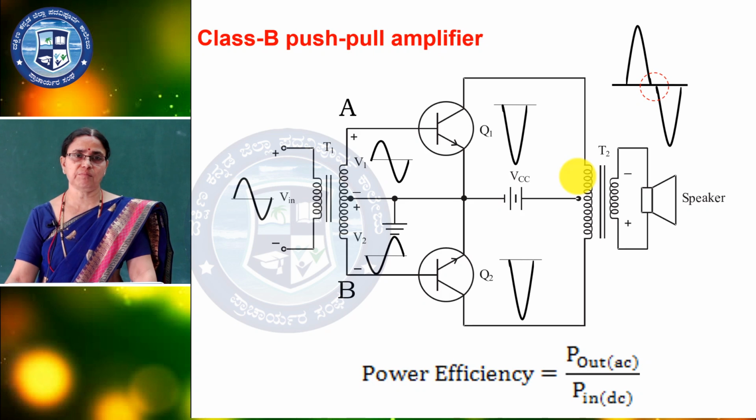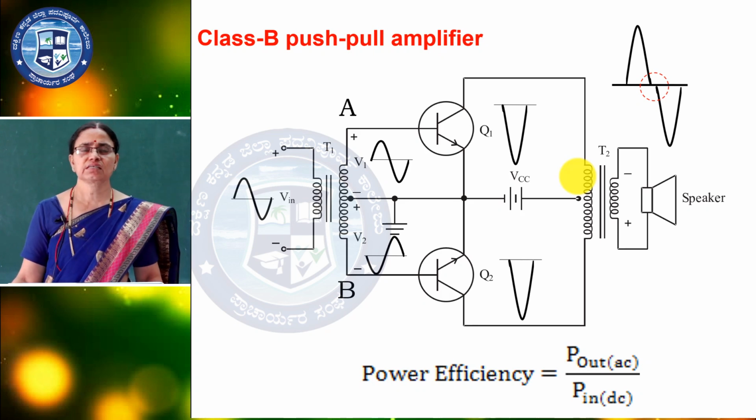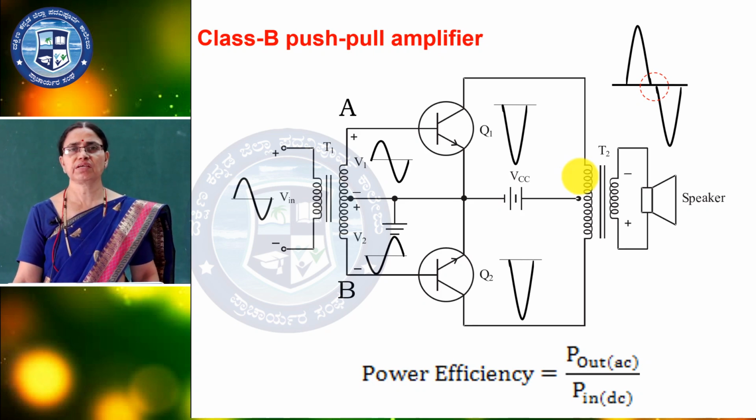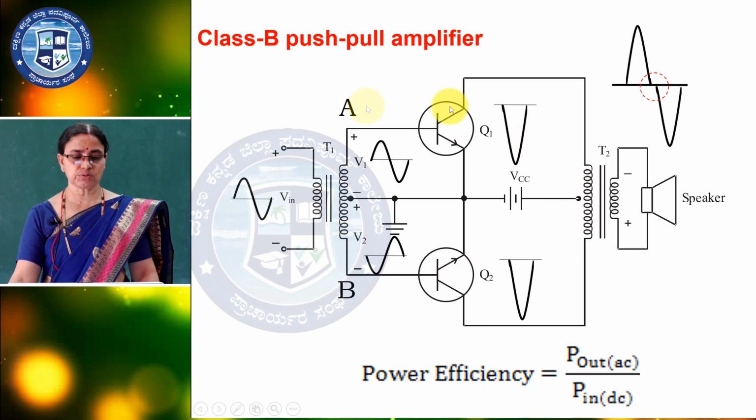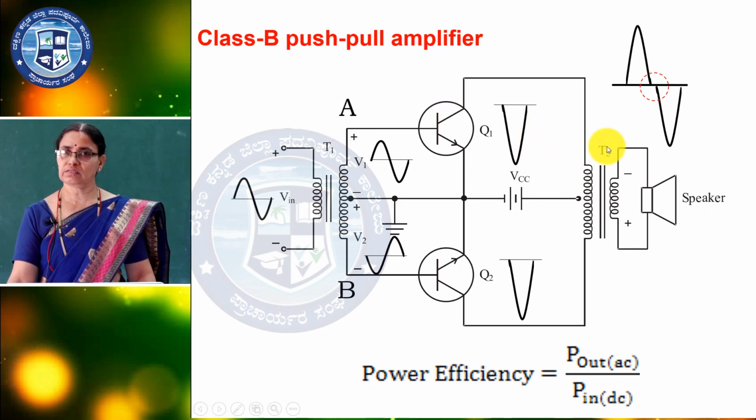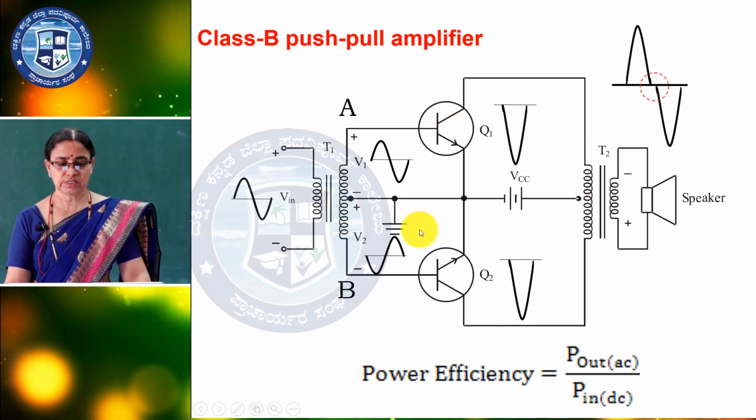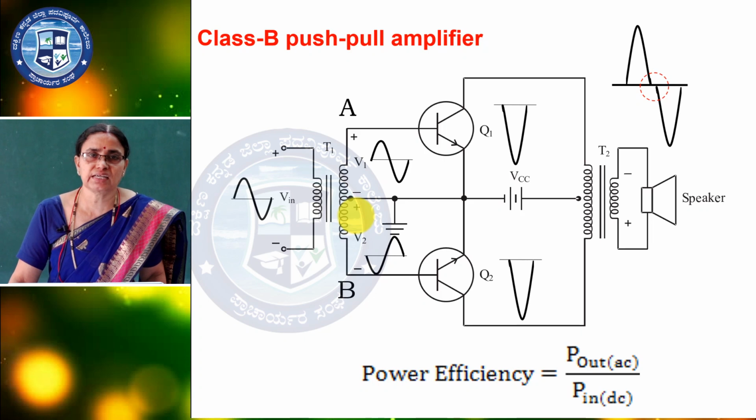Now, in the class B amplifier, the output is only half of the input cycle, clear? Here you have to note T1 and T2 are the transformers, Q1 and Q2 are the transistors, and this is the center tap transformer. You already studied it in first year: a center tap transformer, with split windings.